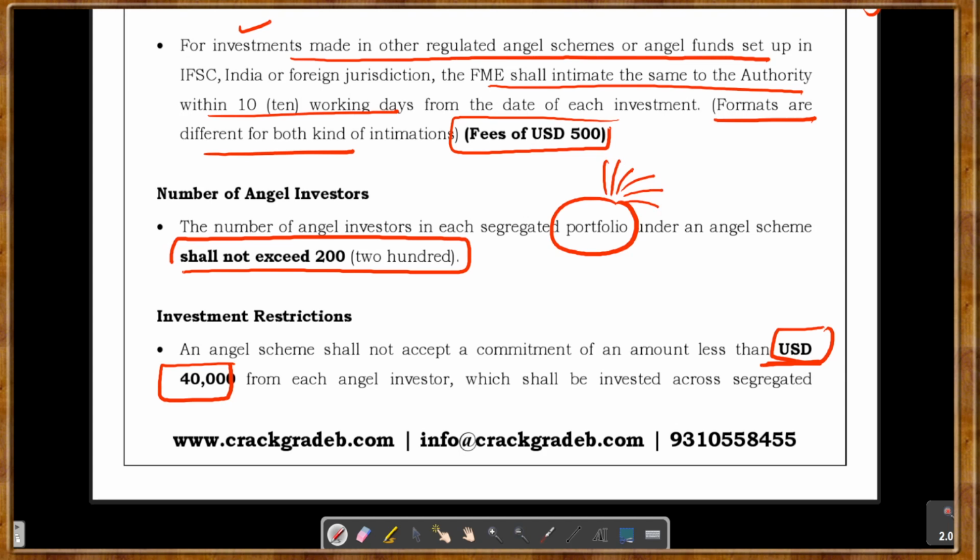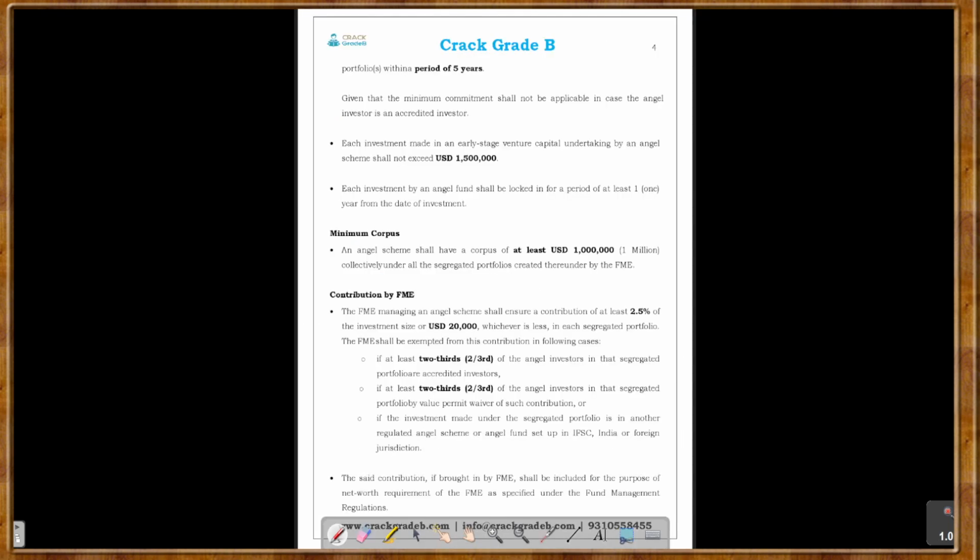Above we have already talked about how an angel investor-wise account needs to be maintained as well. And in one portfolio, suppose you are keeping different kinds of securities, one portfolio can be given to how many angel investors? 200, right? So the money of a maximum of 200 investors will be invested in a portfolio. Now, what shall be the minimum amount of investment from the angel investors? It should be at least $40,000, right?